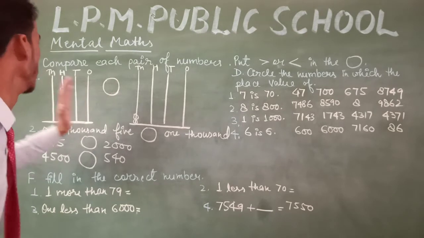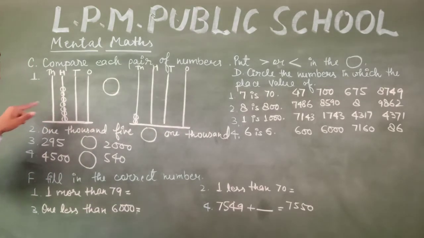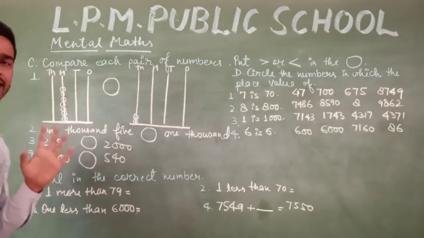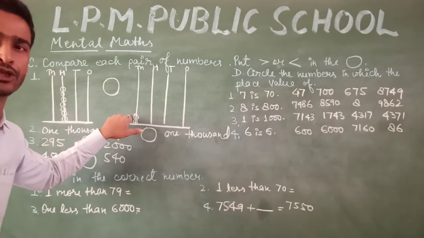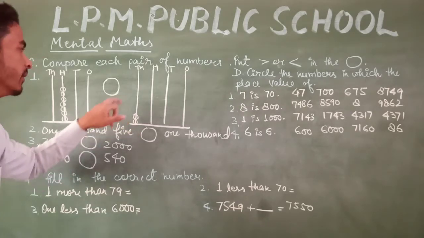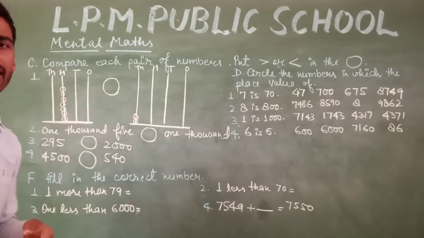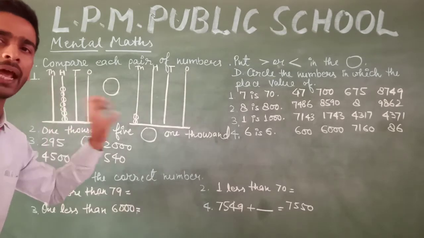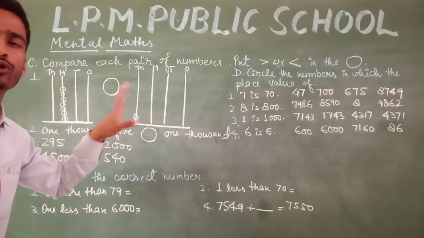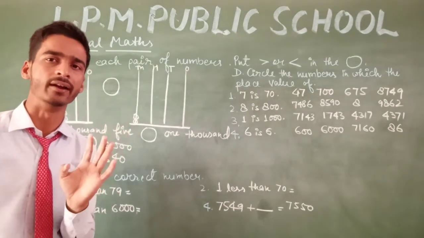When we compare the 1000 places, in this abacus on the 1000 place there is 0, and in this abacus on the 1000 place there is 2. So we can say that 2000 is greater than 700.